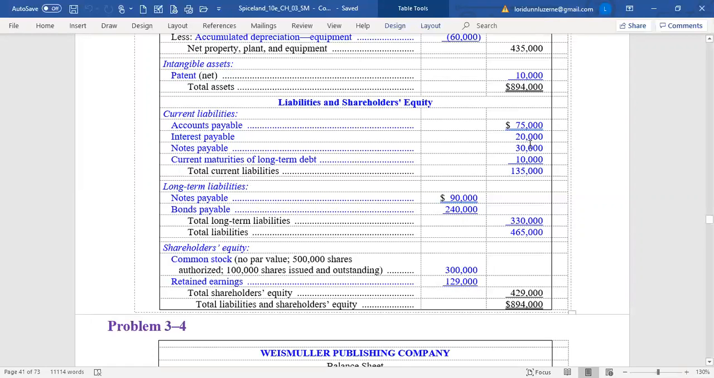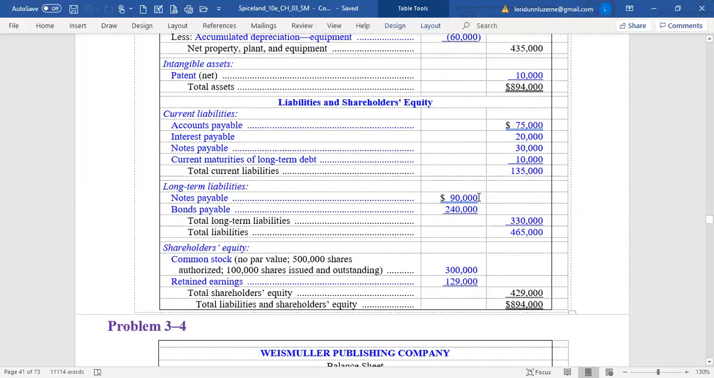Now, if you're saying, well, what about that 10,000? We call that the current portion or current maturity of an otherwise long-term debt. The 30,000 note is all due in 6 months. The 10,000 is just a part of a $50,000 note that is due in the coming year. So that's why we separate them out. Add them up, total current liabilities, 135,000.